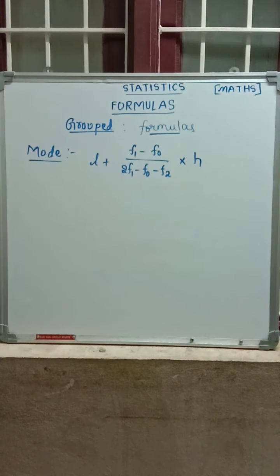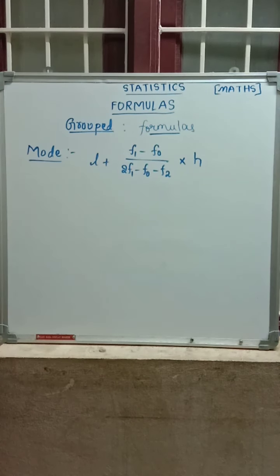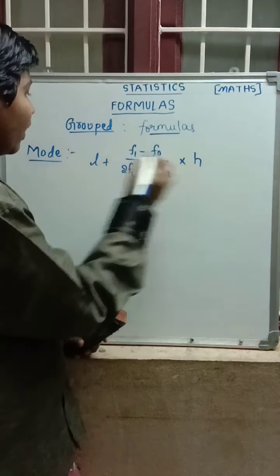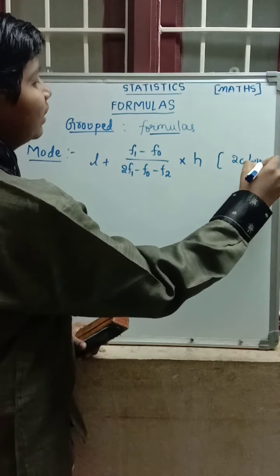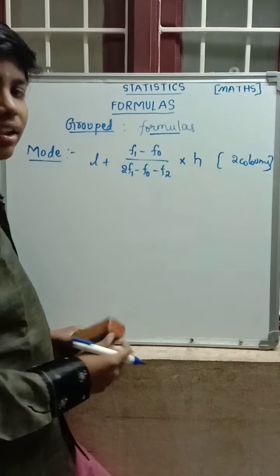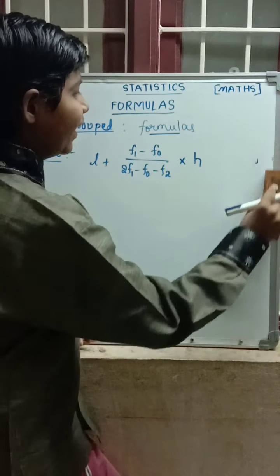Here L is the lower boundary of the class and h is the class size. These are the three types of frequencies. For grouped data mode, only two columns exist in the question; no other column is added.